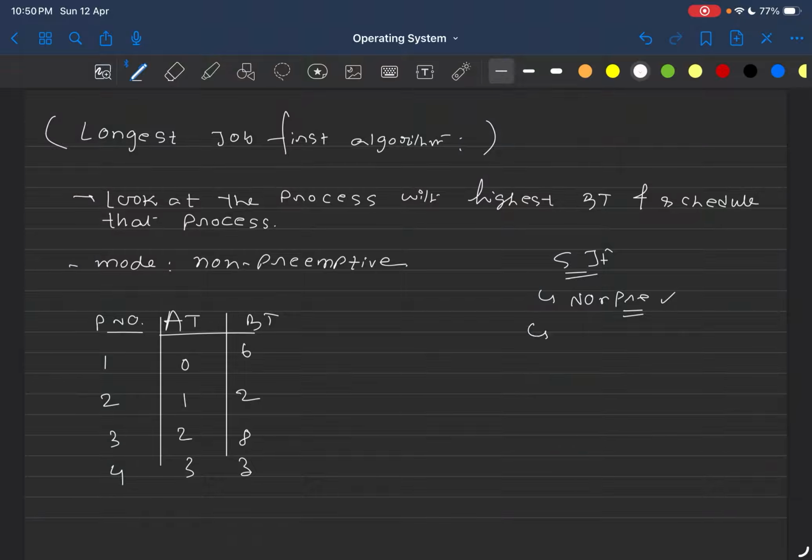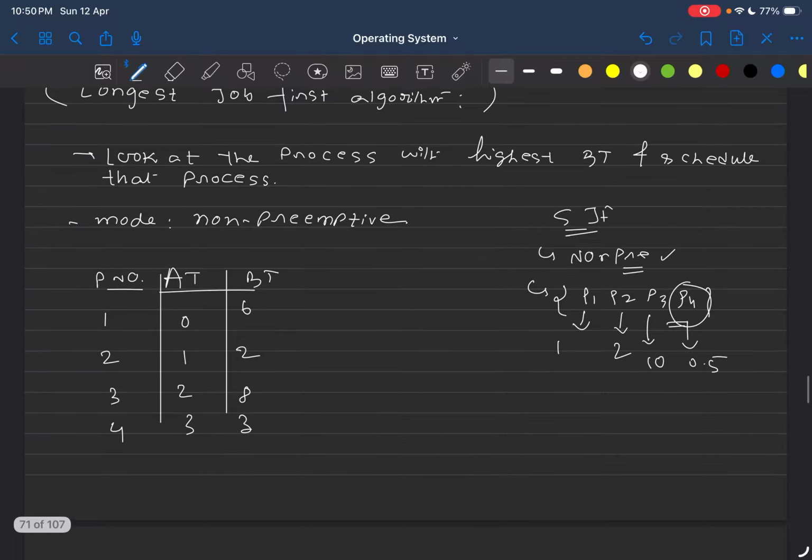And one more thing, if you remember, how did we pick the right process which will be scheduled next? Across all the available processes, your scheduler will find that process which requires the least amount of burst time, and that process will be scheduled next. Let's say there are P1, P2, P3, P4, and this takes 1 unit of time, this takes 2 units, this takes maybe 10 units, and this takes maybe 0.5 units. In this setup, your scheduler will choose P4 for the next scheduling because P4 has the least amount of burst time.